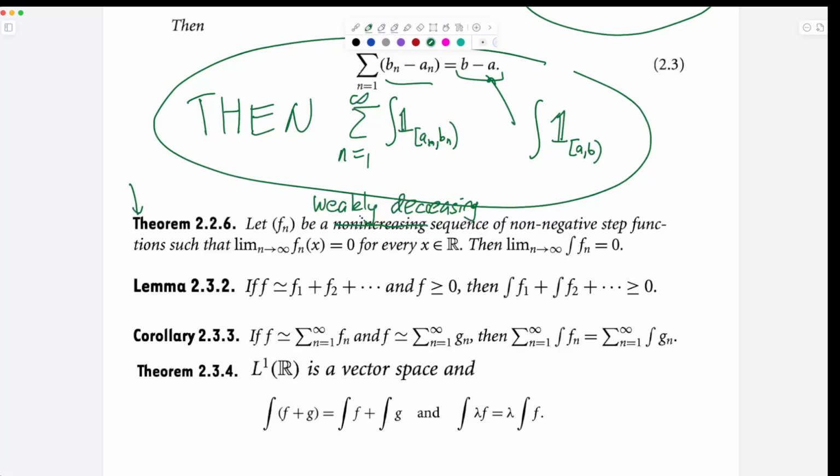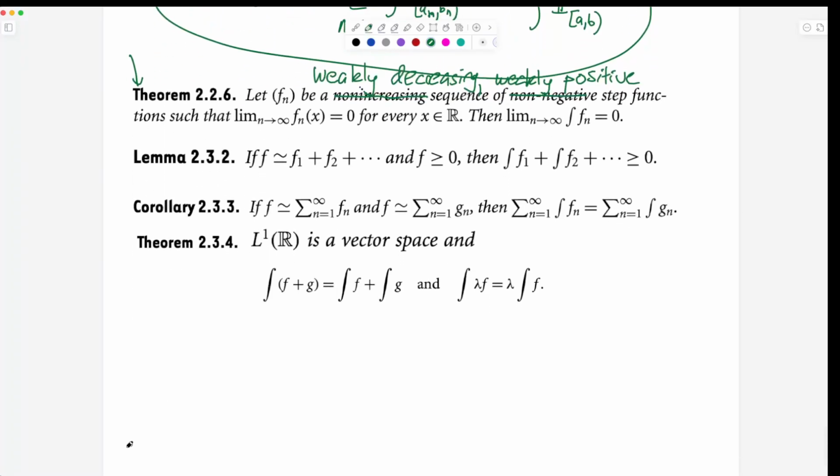Non-negative I've gotten used to, but for many years I would say weakly positive. Let's do weakly positive, okay? So they're positive, but they're allowed to be zero. That's what non-negative means. So they're decreasing, and they're all positive, and they go to zero for every x. So they go to zero pointwise.